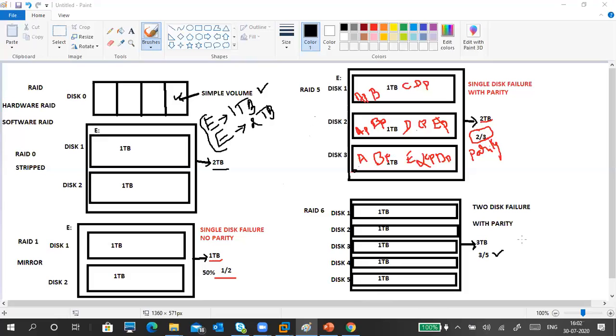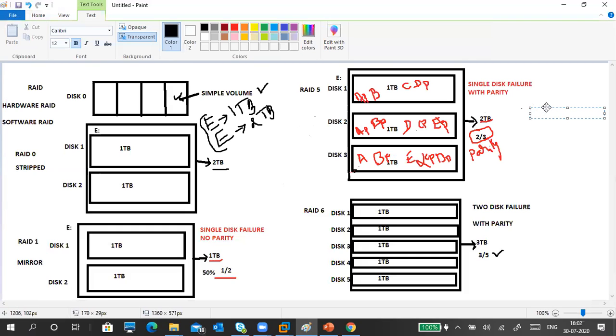I told you about RAID 0, RAID 1, RAID 5 directly. And where are the other RAIDs?